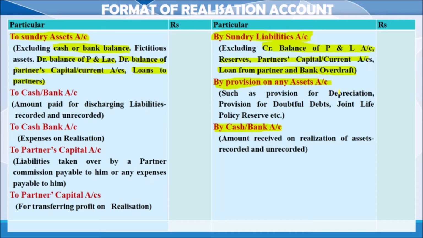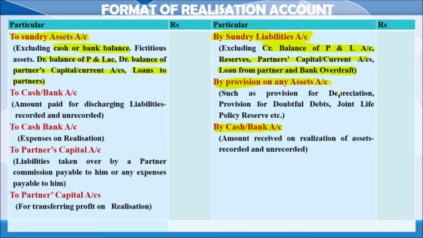After that, we will realize the values. Whatever assets are sold, it will be written under by bank or cash. We will write the value of the sales of the fixed assets.